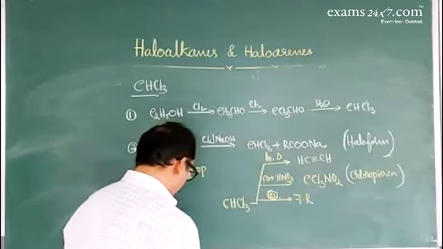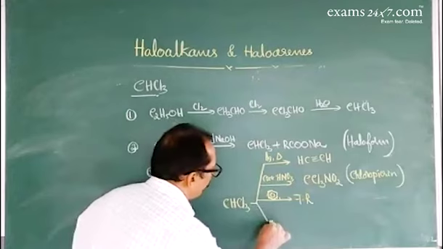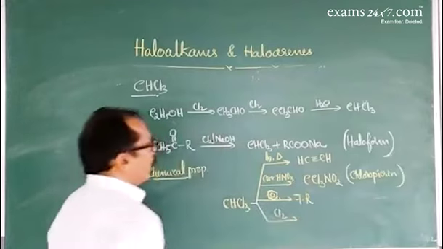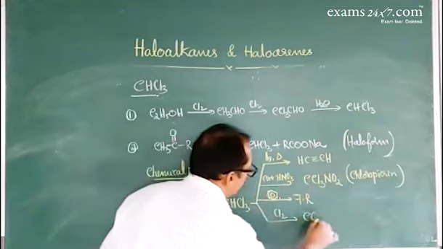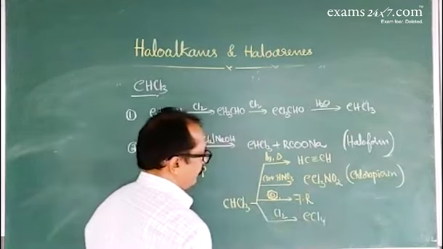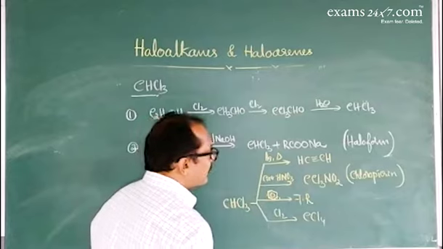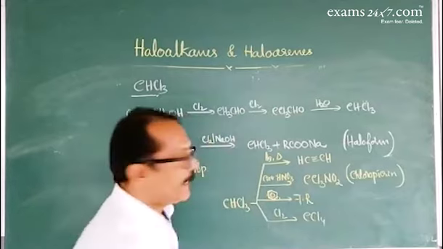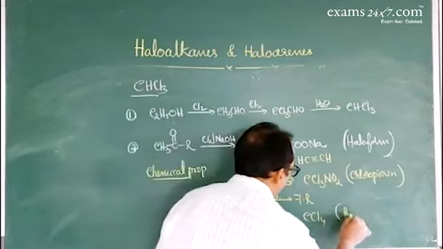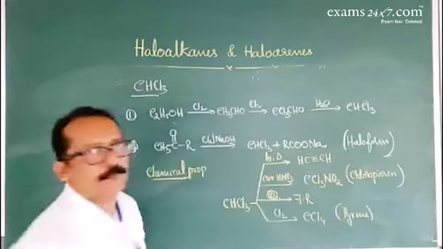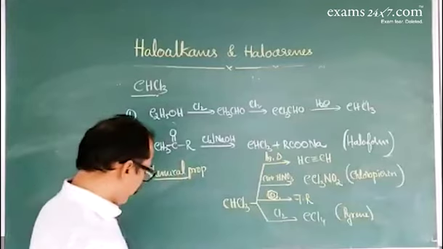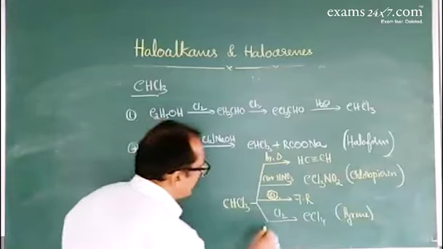The next one, reaction with chlorine. Chloroform reacts with chlorine to give carbon tetrachloride, CCl4. Commercial name for CCl4 is pyrene. It is used in fire extinguishers.